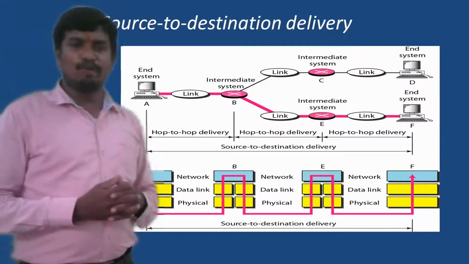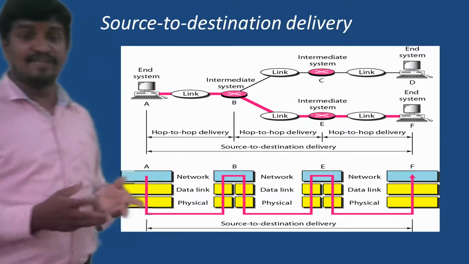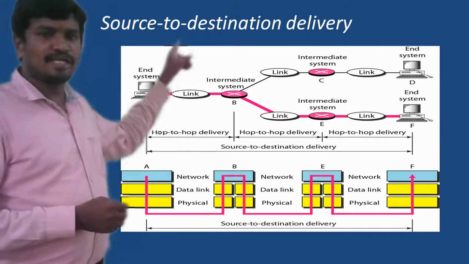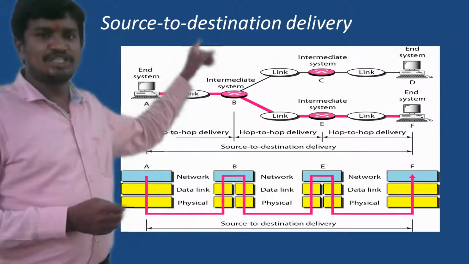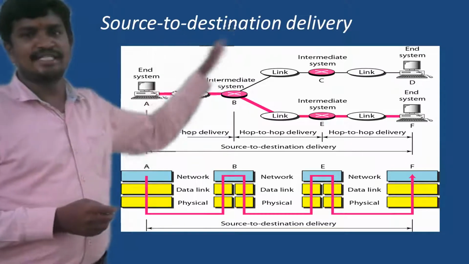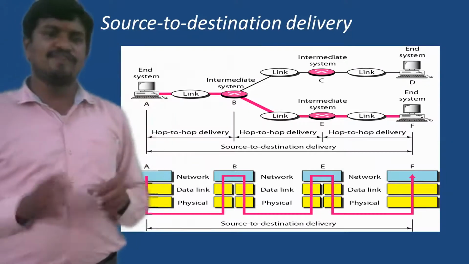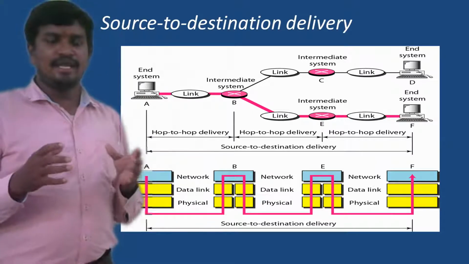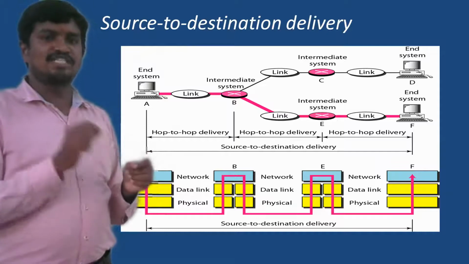Coming to the delivery model used by the network layer, it makes use of a method called the source to destination delivery model. The name itself indicates that the responsibility of the network layer does not end at two end devices of a link.